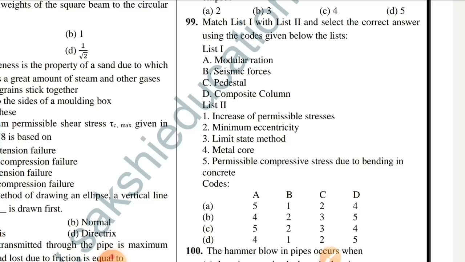Question number 99. Match list 1 with list 2 and select the correct answer using the codes given below the list. List 1: A. Modular ratio, B. Seismic forces, C. Pedestal, D. Composite column. List 2: 1. Increase of permissible stresses, 2. Minimum eccentricity, 3. Limit state method, 4. Metal core, 5. Permissible compressive stress due to bending in concrete.